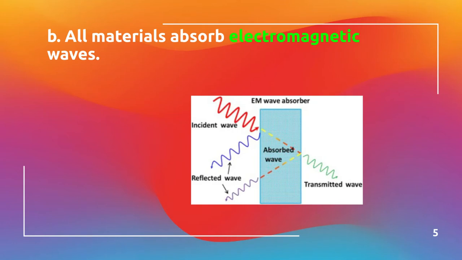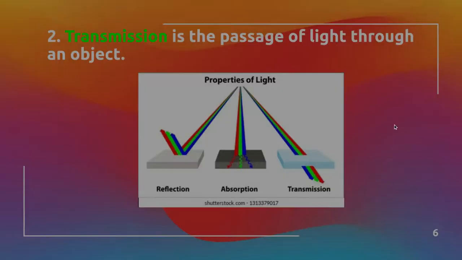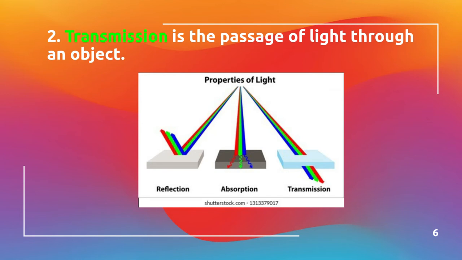Now, all materials absorb electromagnetic waves. Remember, electromagnetic waves can travel through matter. They don't like to. They like to go through a vacuum, but they can. But all materials will absorb some of it. If the wave passes through material, that's transmission. For example, light going through a window is transmission, the passage of light through an object. So light going through a window would be transmission.